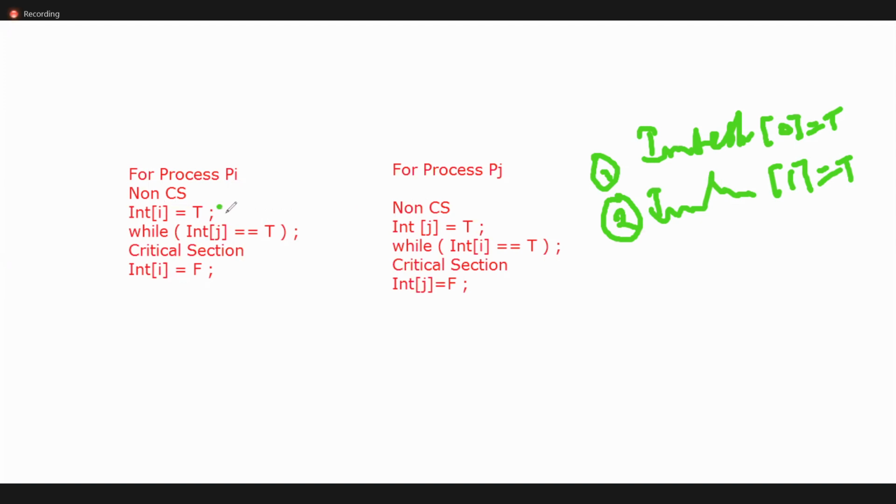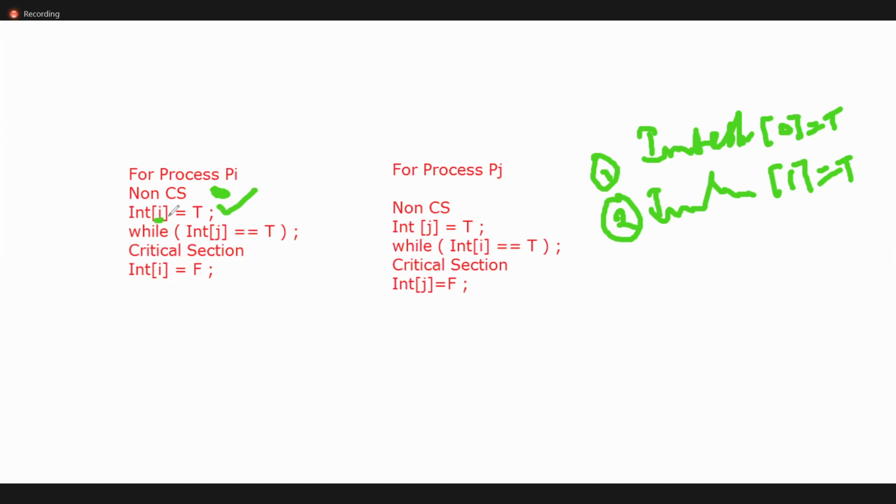So if the first person is interested, first it checks whether the second person is interested or not. The interested variable is interested of i, where 0 means the first person and 1 means the second person. Before entering into the critical section, it will verify whether someone is interested or not.